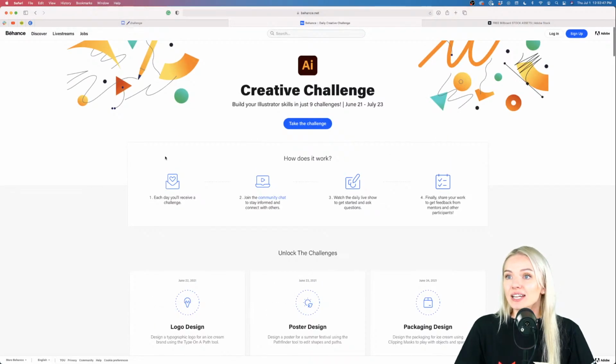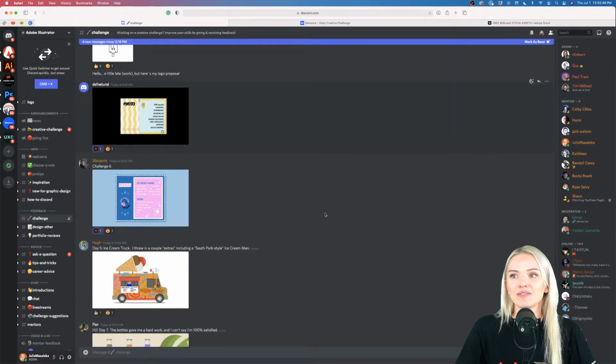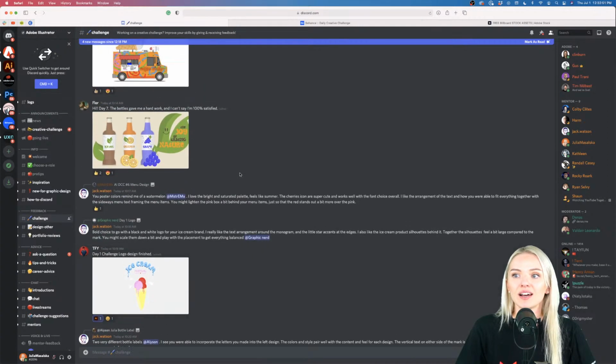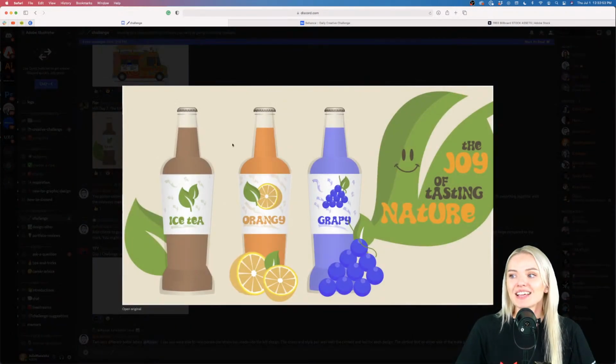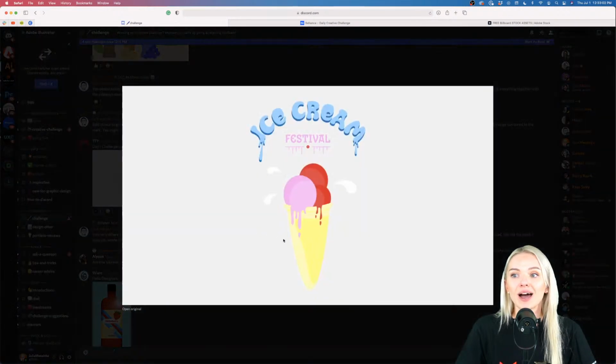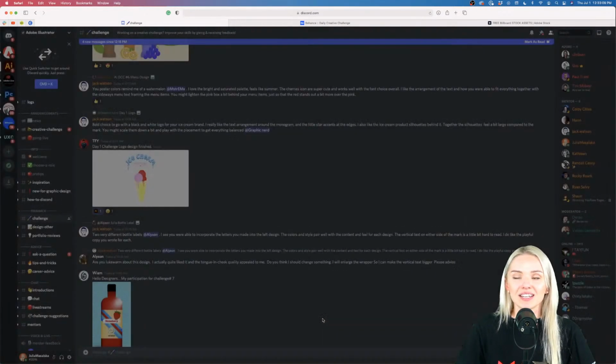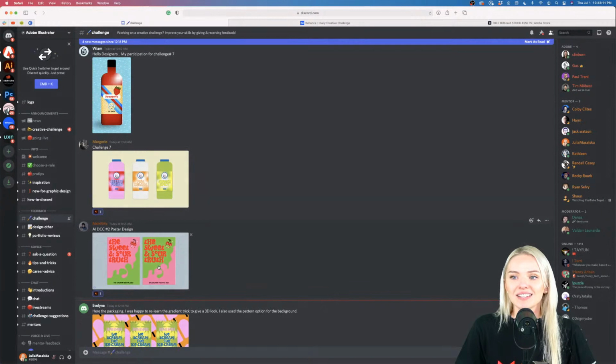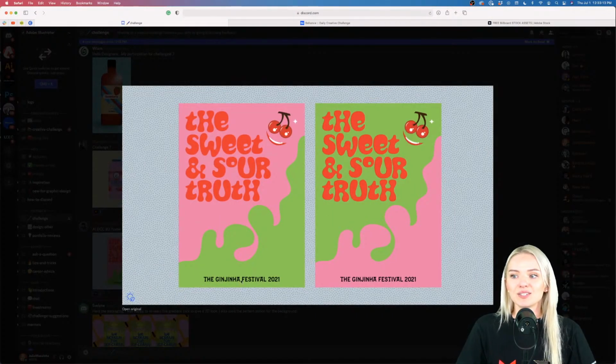I also wanted to highlight some of the designs that I've been seeing from you guys, and we have here some bottle design from yesterday. It looks so awesome. This design is by Floor, and we have a TFY with this really cool ice cream festival poster with ice cream that's kind of splashing freshness and melting at the same time. Really nice. I also love this one, the two posters, the Ginginia Festival 2021. This looks really nice.